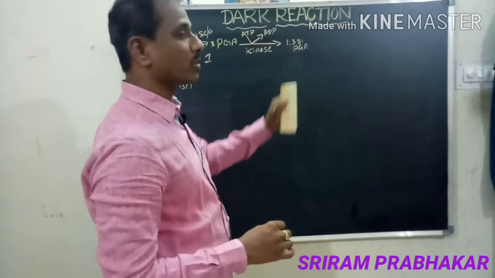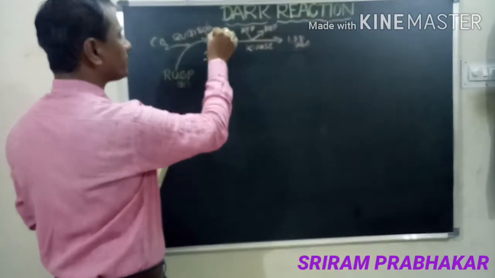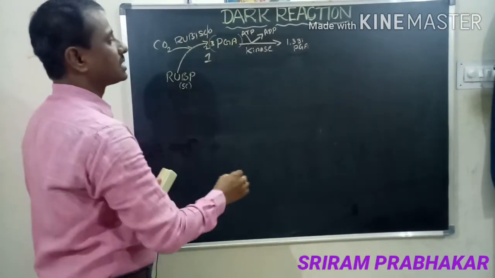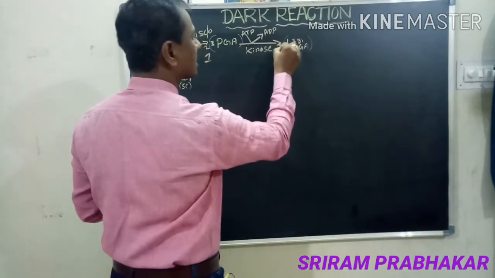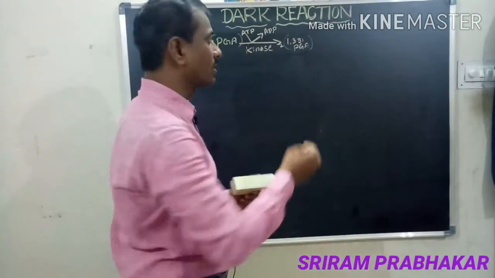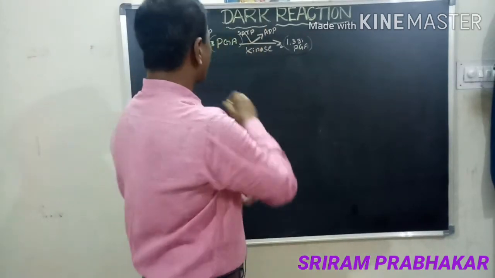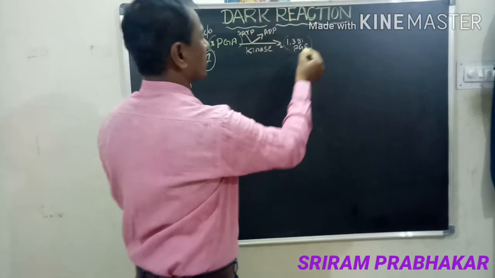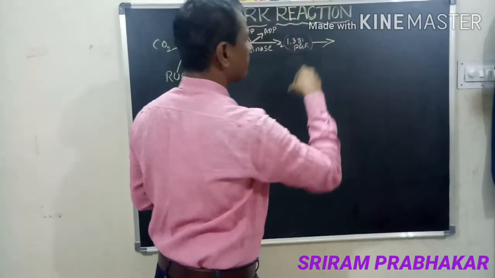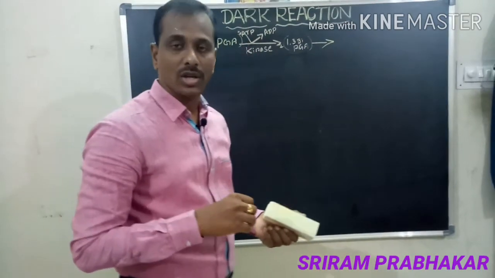Then 1,3-biphosphoglyceric acid. How many molecules here? 2 molecules of PGA, so 2 molecules of 1,3-biphosphoglyceric acid. That means it receives 2 ATP molecules. Then this is the first process, that is carboxylation. Then the second step, that is reduction.